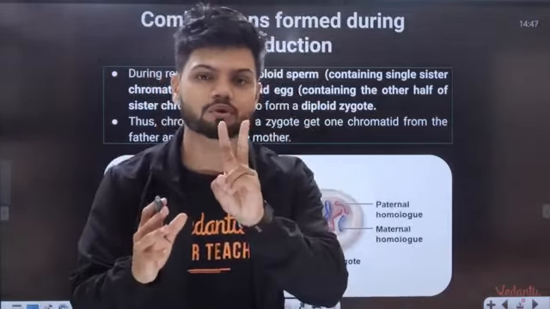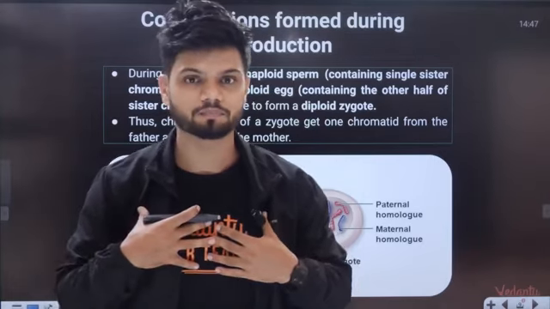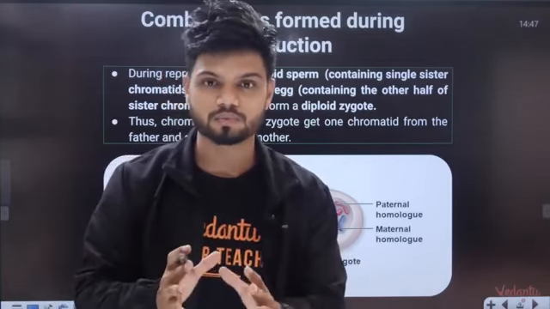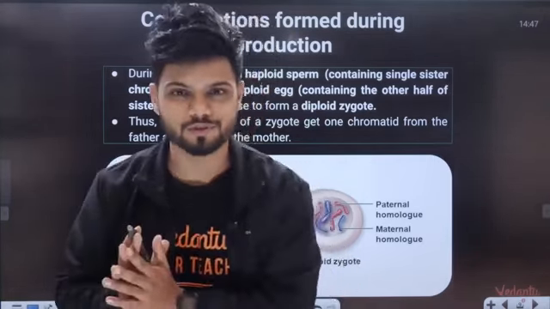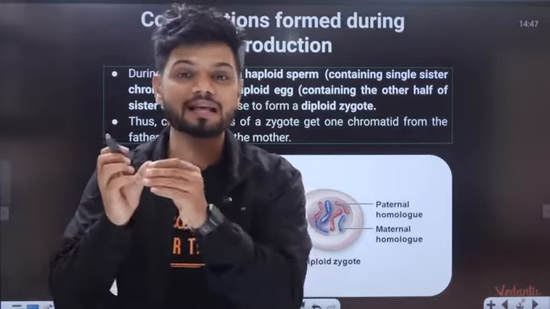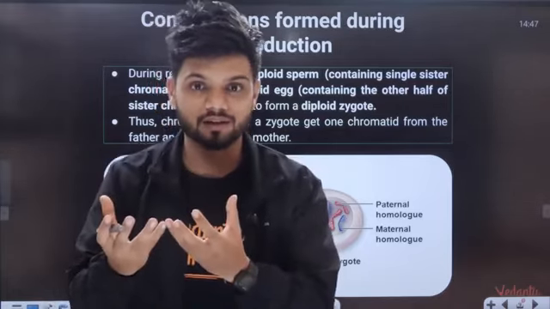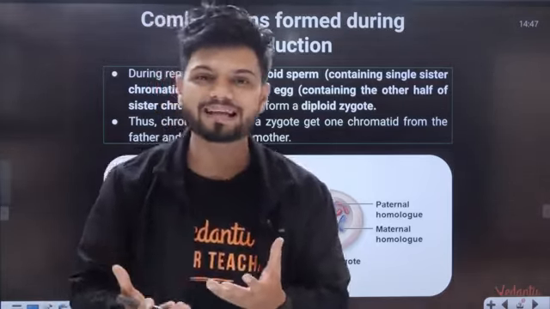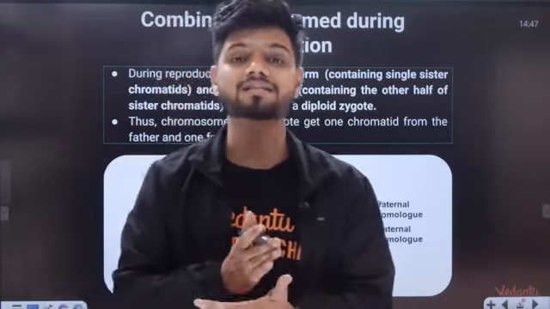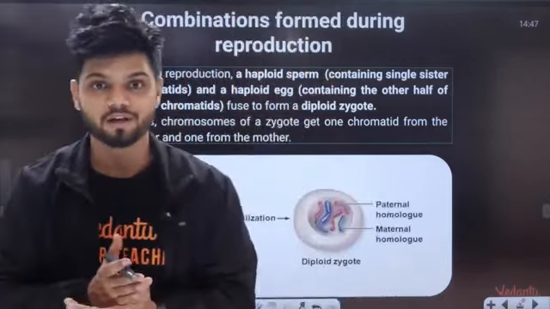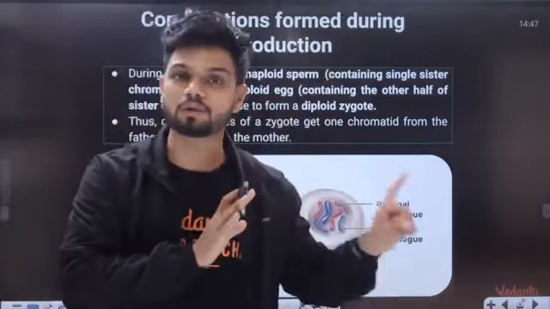There are two types of gene chromosomes in your body. One is called autosomes, one is called sex chromosomes. The sex chromosomes, XX and XY, they are formed as a result of meiosis. Autosomes, normal mitosis.